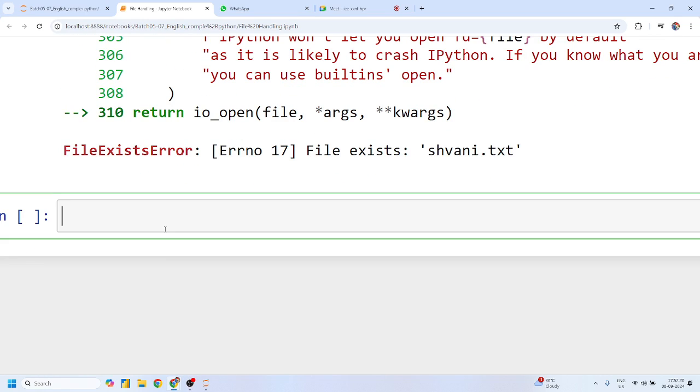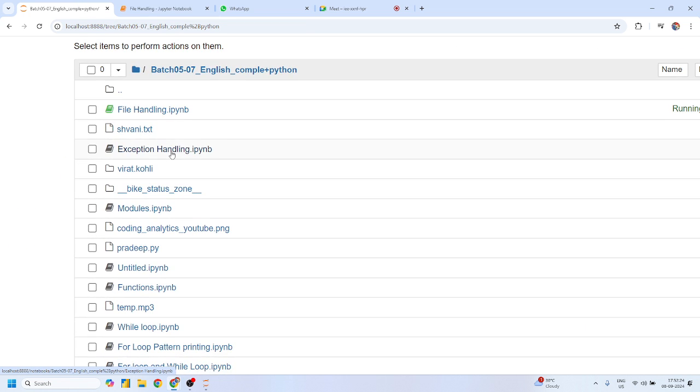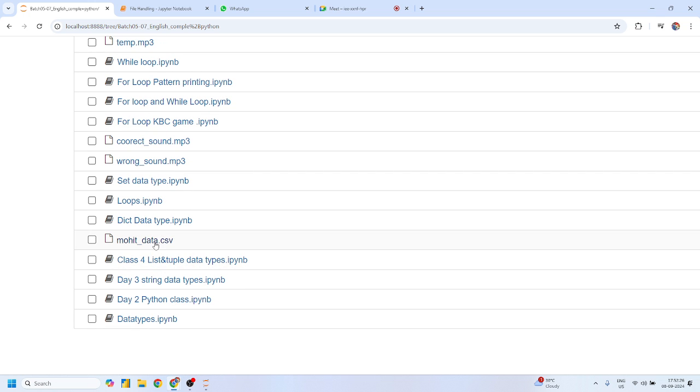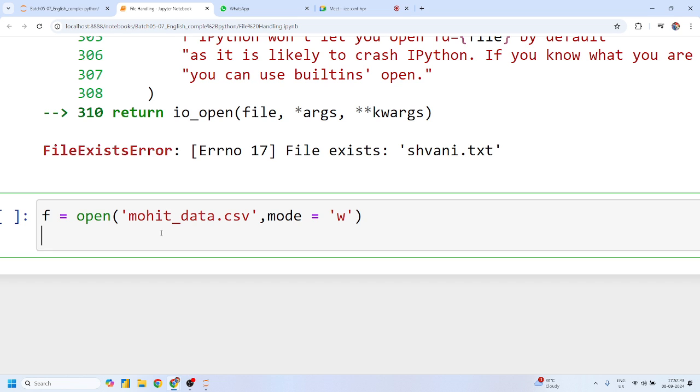Perfect, guys. Now suppose I want to read this file, mohitdata.csv. This is my code, and by mistake I have used write mode, but my requirement is to read this file.